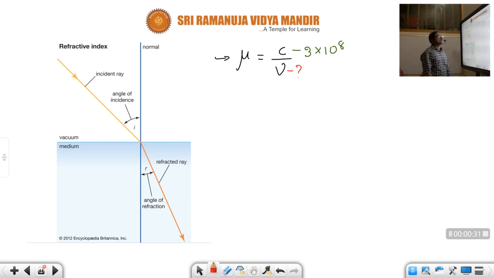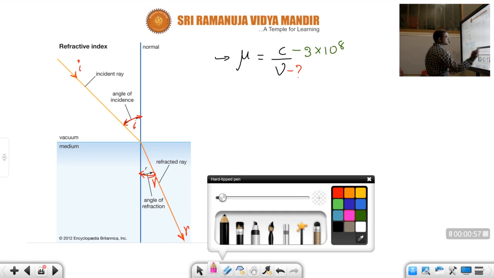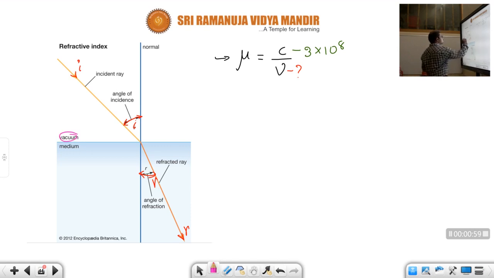Now once observe this diagram, children. This one is the incident ray, this one is the refracted ray, this one is the angle of incidence, and this one the angle of refraction. So once observe here, what is the first medium, children? Vacuum.